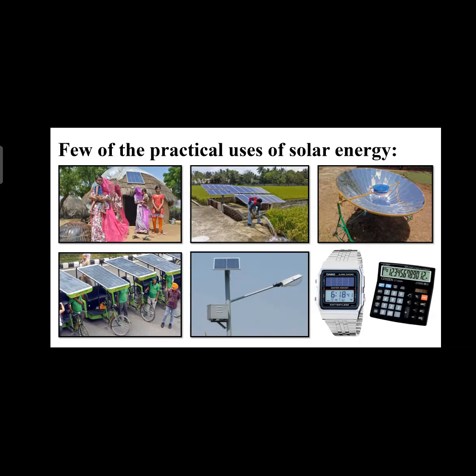And in the fourth image, we see solar power rickshaws. These solar power rickshaws have been made by the IIT Delhi students, and they are used to generate electricity to power the motors. And in the fifth image, we see solar powered street lamps, solar powered watches and solar power calculators. These are some very practical uses of solar energy. And for heavy uses, we know that solar power is used in satellites and in cars. There are many examples of it.